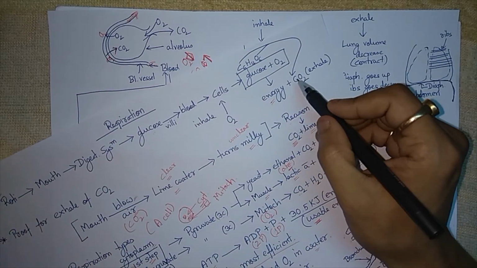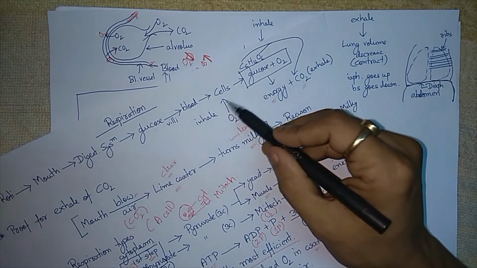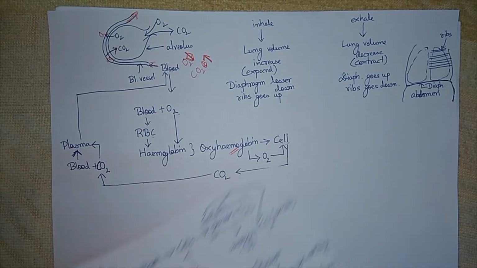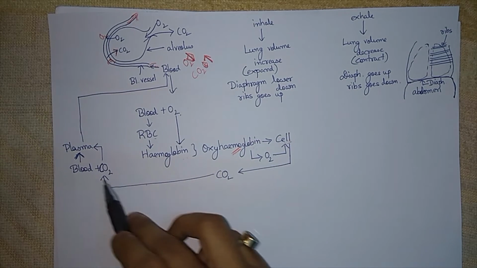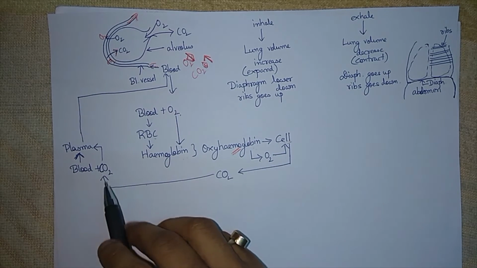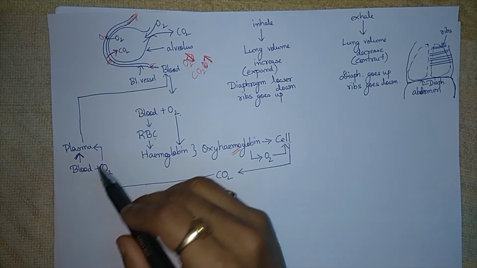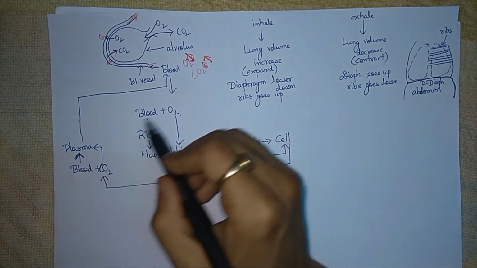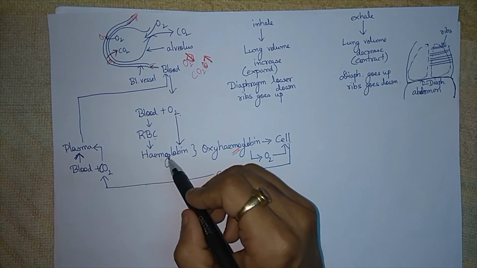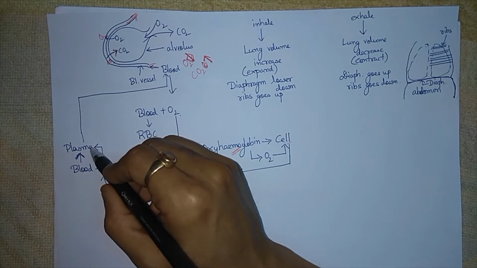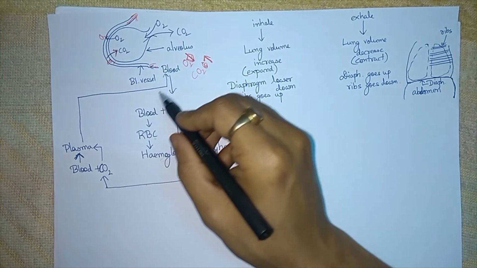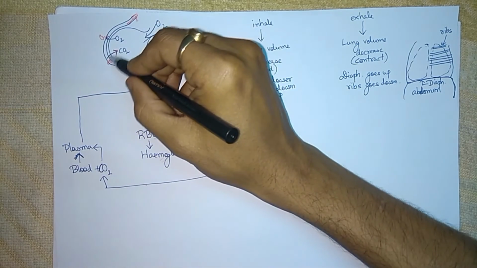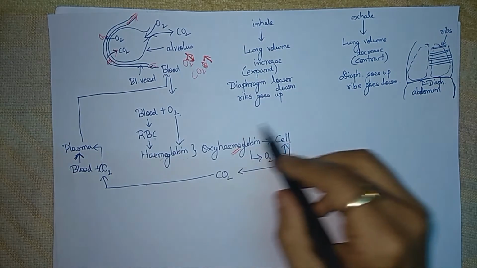From where has this carbon dioxide been obtained? We have already shown you that inside the cells, due to the breakdown of glucose, carbon dioxide is produced. This carbon dioxide will be delivered to the blood again, but in this case carbon dioxide will not be attached to hemoglobin or RBCs. It will be attached to the plasma part of the blood. Oxygen was attached to the hemoglobin part, but carbon dioxide will be attached to the plasma part. So along with plasma, it will go to the blood vessel connecting to the alveolus again, and from the blood vessel carbon dioxide will be delivered. So it is a circular path.